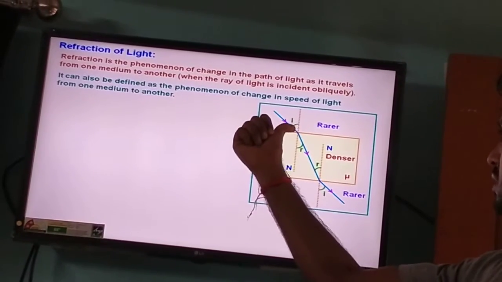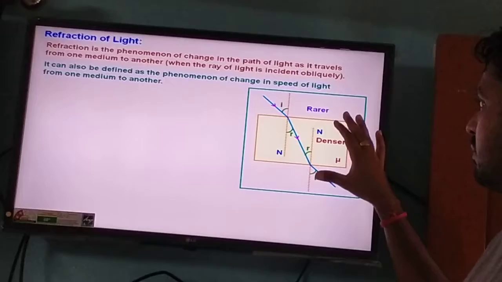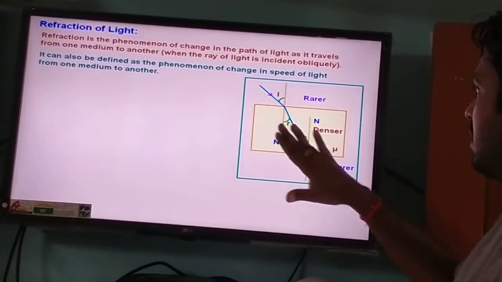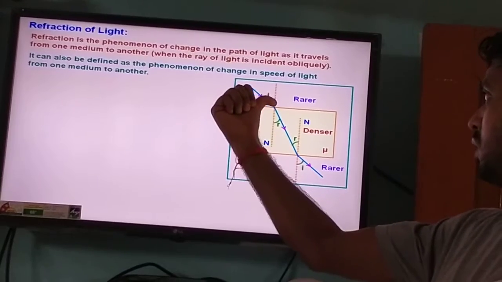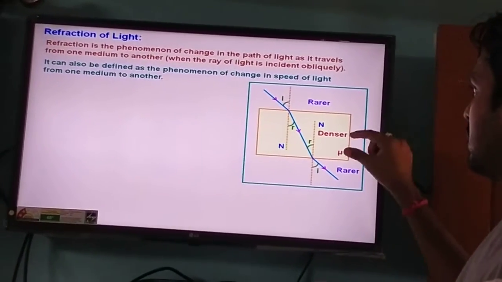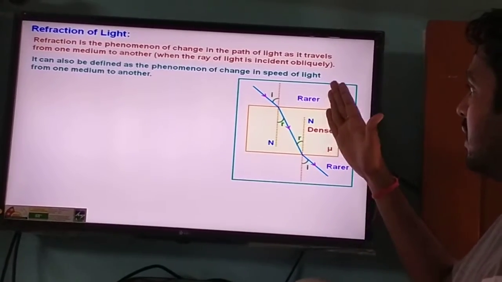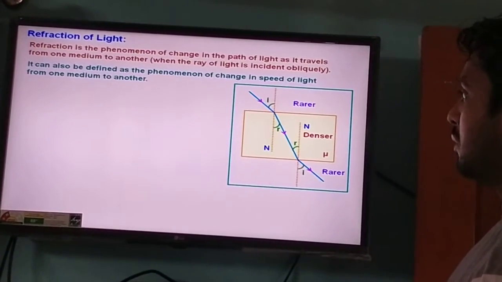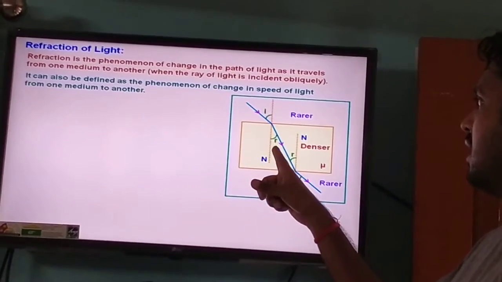The ray should go in the same straight path. If the denser medium had disappeared from here, then the ray should go straight. But due to this denser medium, the incident ray of light deviated towards the normal, bends towards the normal, and it is refracted at an angle r.